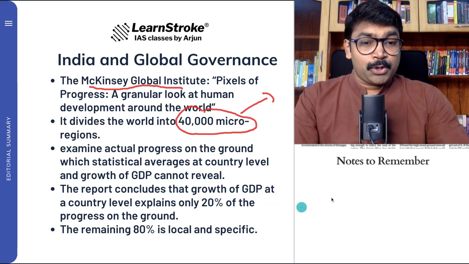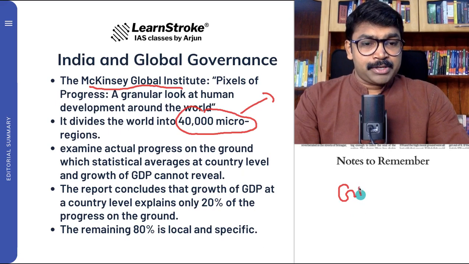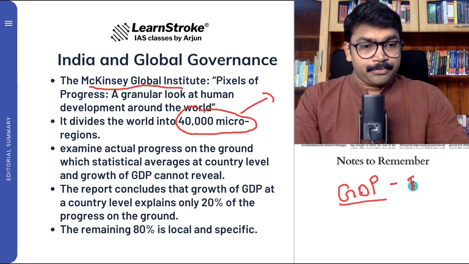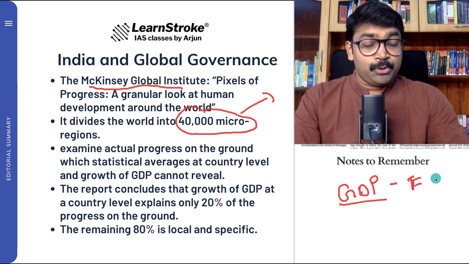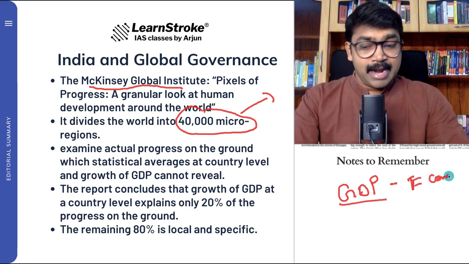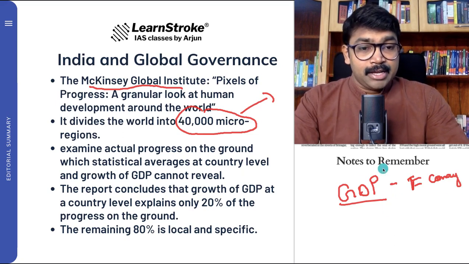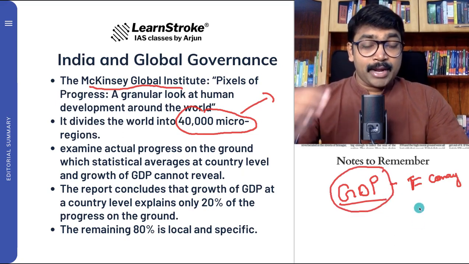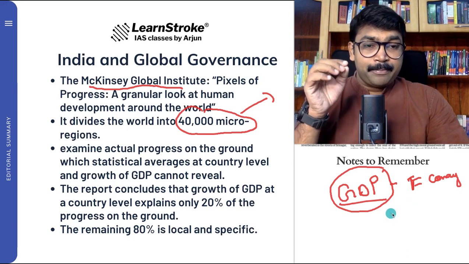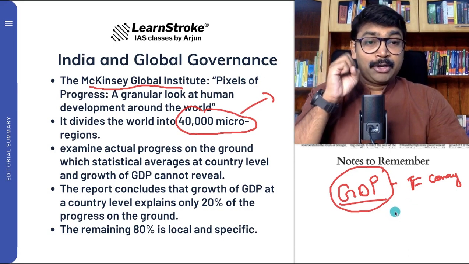We usually measure a country's progress with GDP or other economic indicators. But this study, dividing the world into 40,000 regions, gave a clear idea that GDP or the economy is not the only criterion to measure complete growth.